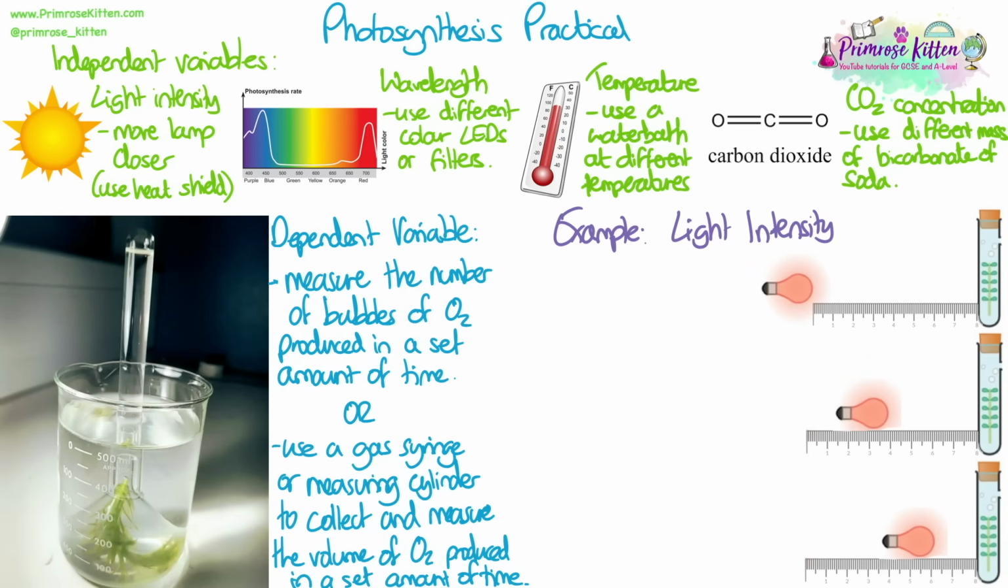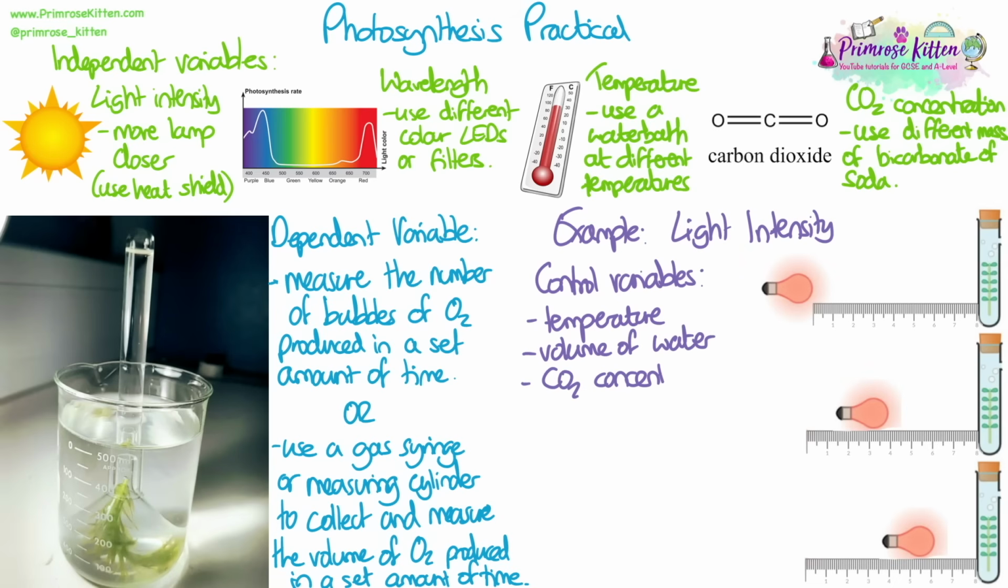Let's look at an example method with light intensity being the independent variable. The control variables will need to be anything other than light intensity that could affect the rate of photosynthesis. So we need to keep the temperature the same, the volume of water the pondweed is in the same, the carbon dioxide concentration, so the mass of sodium hydrogen carbonate used, the same, and the colour of light should be the same. The type of pondweed used or the same pondweed should also be kept the same.